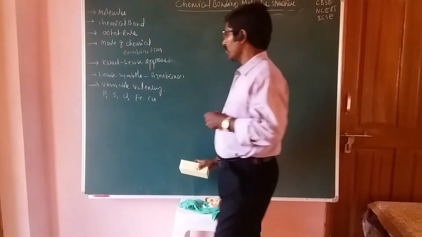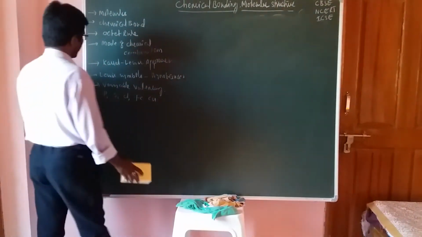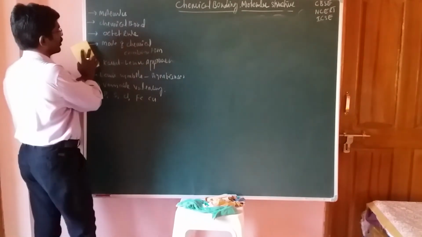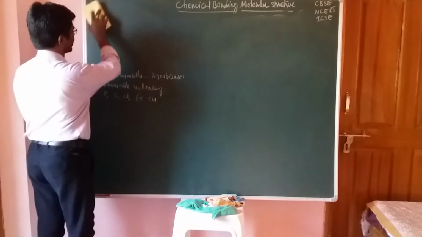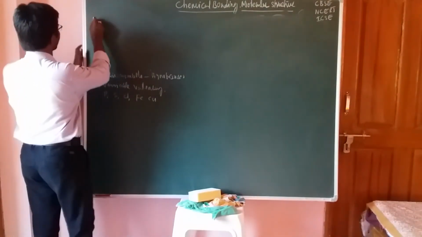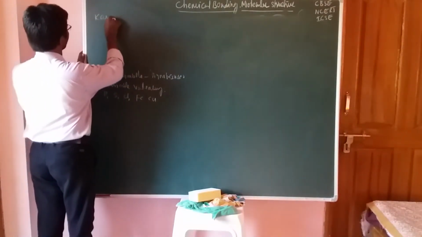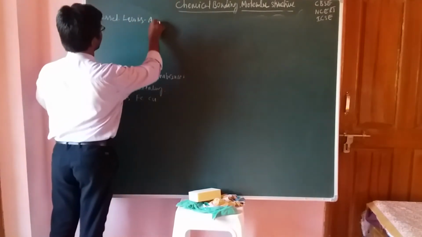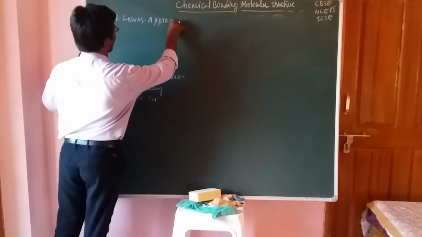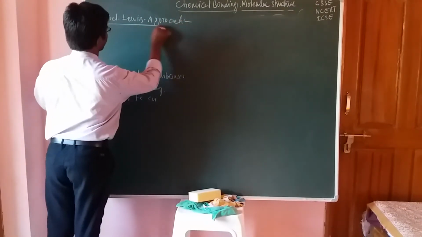The next very important concept is the Kossel-Lewis approach. Okay students, this is a very important concept, the Kossel-Lewis approach.